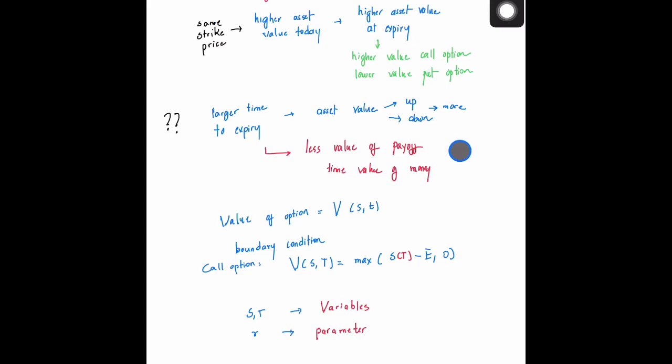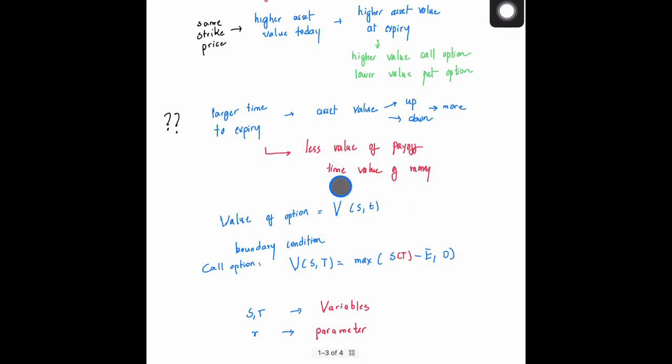Then the other thing we have to realize is that that is as far as the asset values go. The asset value could go up or down, but you will definitely be having a lower value of the payoff, because you're going to have to factor in the time value of money.